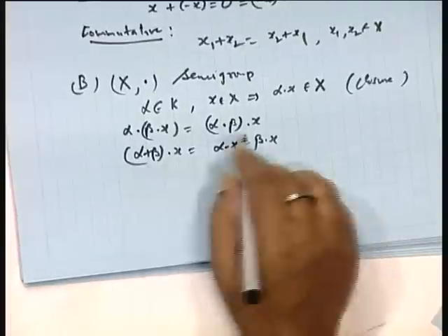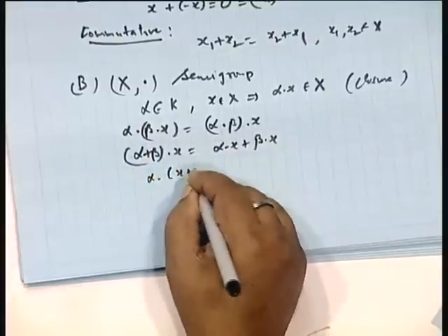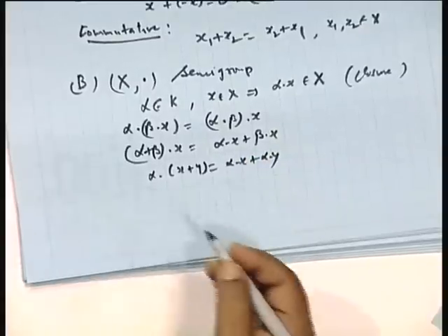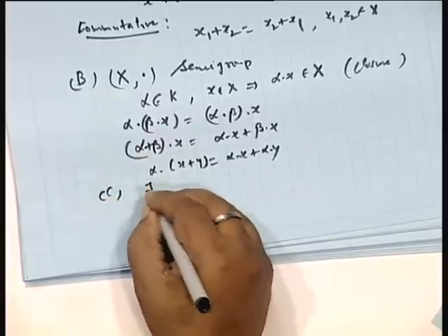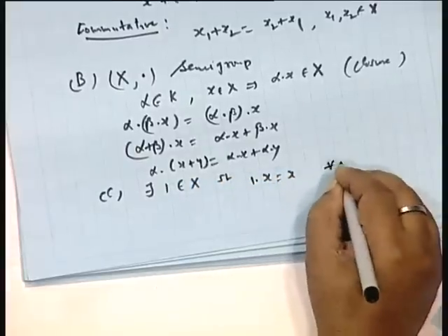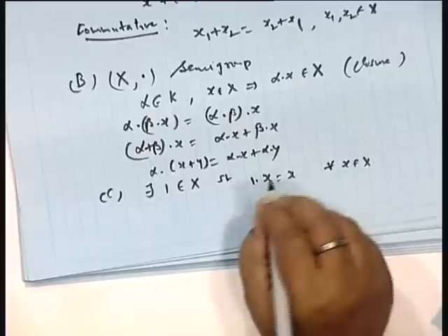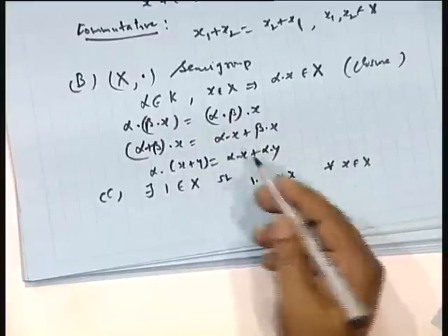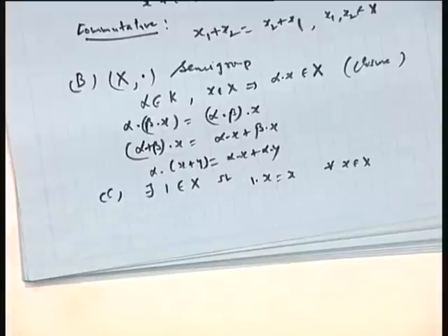Then alpha dot (x plus y) is the same as alpha dot x plus alpha dot y. Then another property is 1: there exists a 1 such that 1 dot x is equal to x for all x. Scalar multiplication, identity for multiplication. So basically there are 10 properties satisfied by this. These properties we call a semigroup.